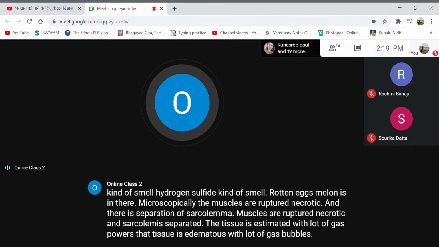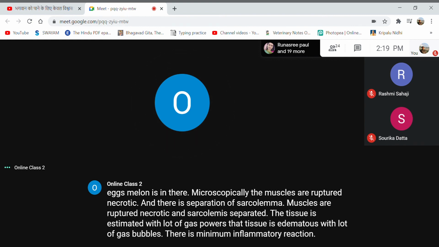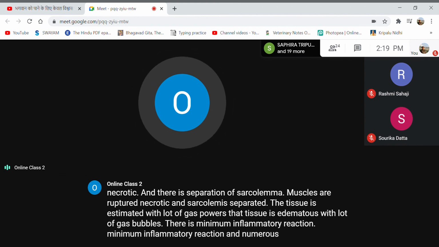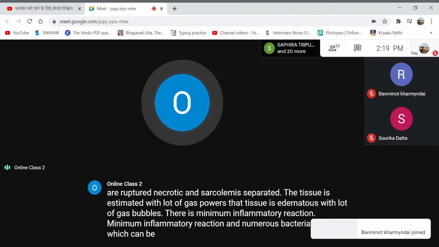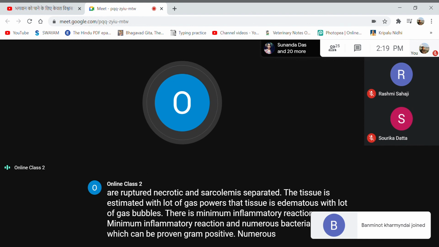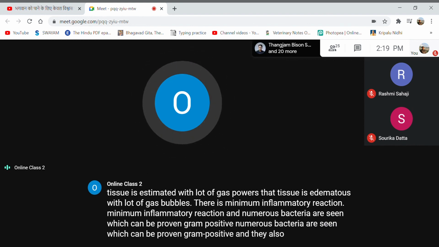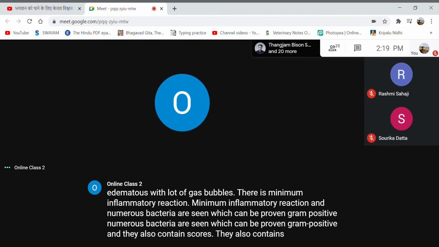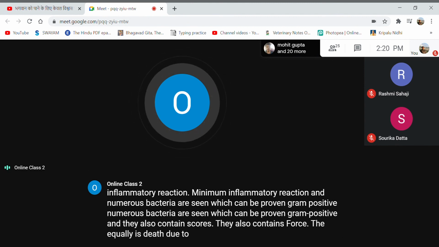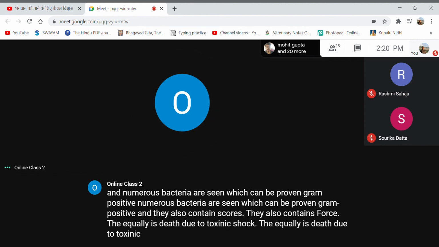There is minimal inflammatory reaction, and numerous bacteria are seen which can be proven gram-positive, and they also contain spores. The sequelae of gas gangrene is death due to toxemic shock.